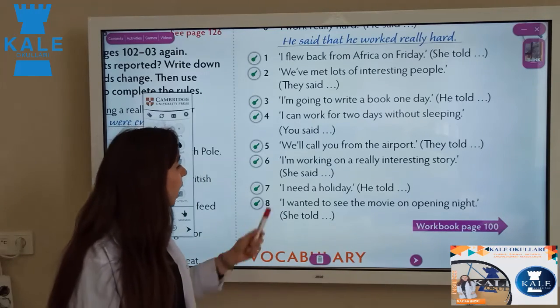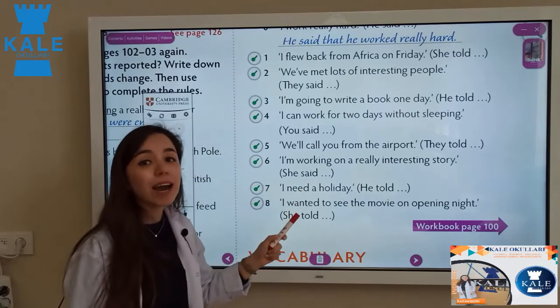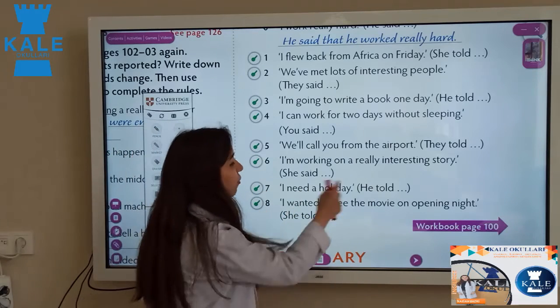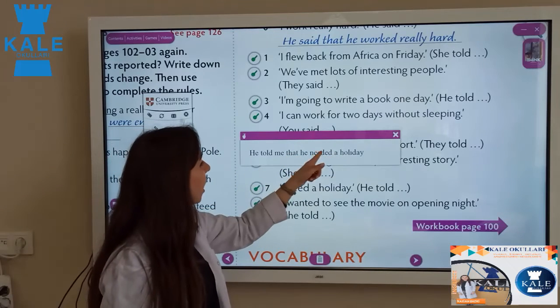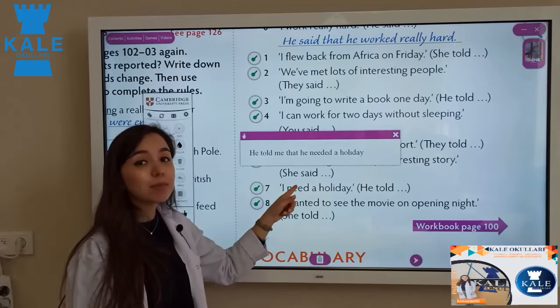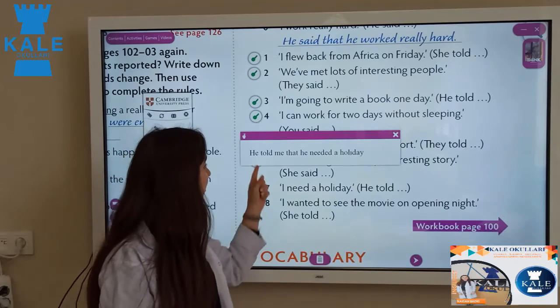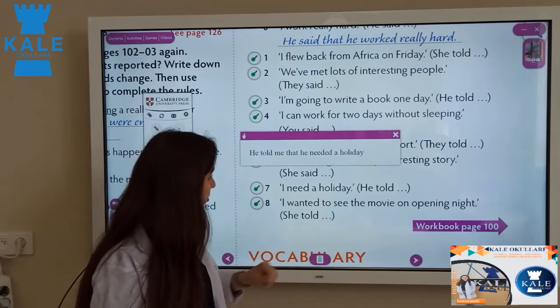And number 7, I need a holiday. Look at here, we have present tense. Yes, and we have told, we need an object. He told me that he needed a holiday. He told me. Present simple changes to past simple. Yes. Told, after that we need an object.